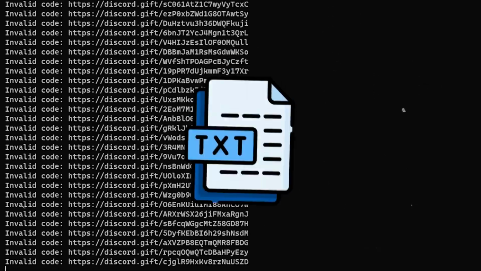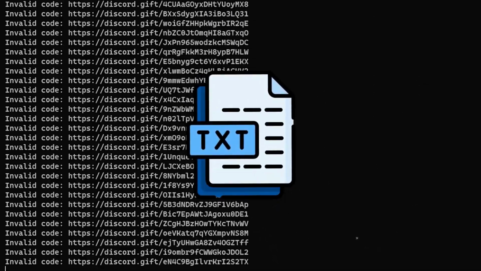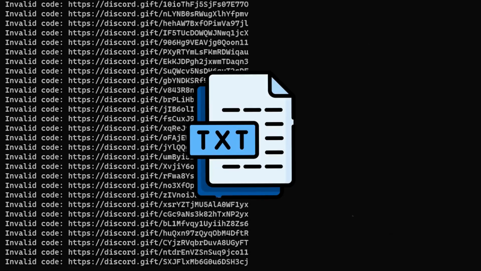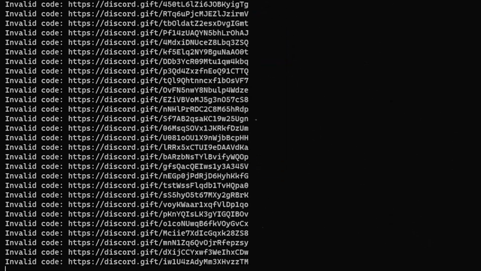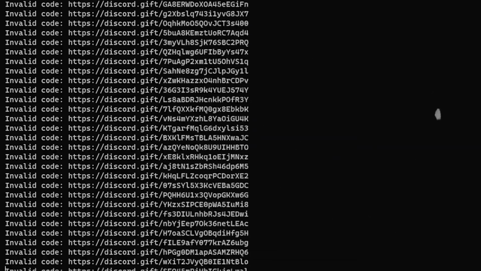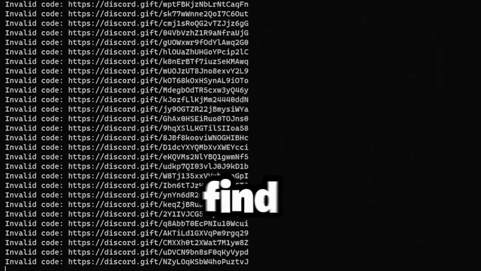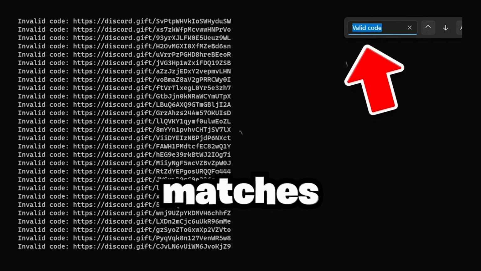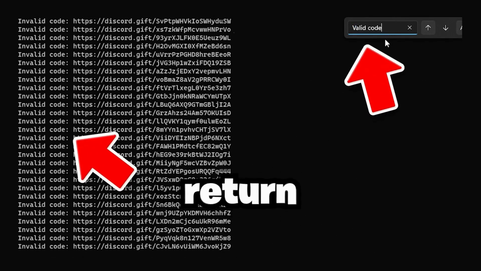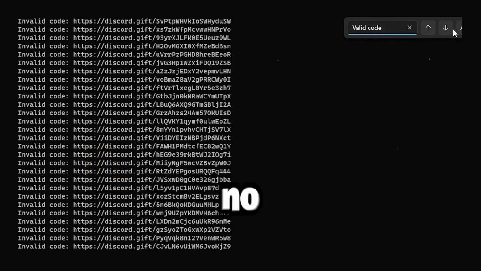Instead of searching through all of it manually, I used the Find menu, which allows me to enable Match Case, which makes sure it matches exactly what I wrote. And it returned nothing, which meant there were no valid codes in this set. To be 100% sure that these codes were invalid, I pasted a few into Discord, but the Nitro embed was kind of bugged, probably because you can't send both gift links at a time, which meant the other option was clicking on every single link. I obviously didn't do this for all 1,500. I decided to do a few, but stopped after like 10 seconds.